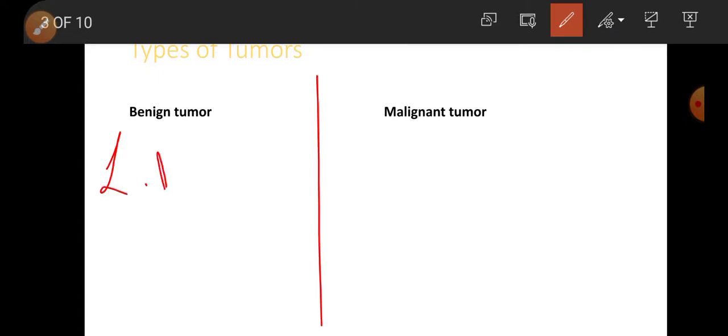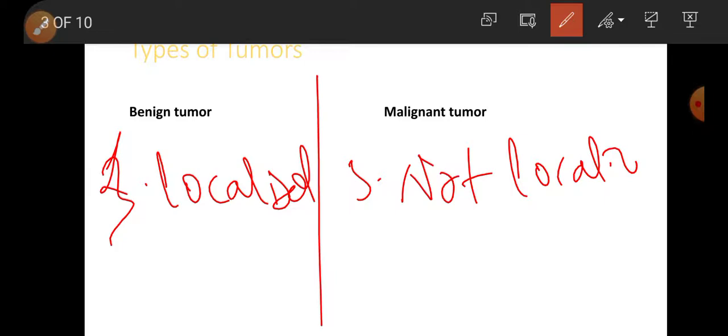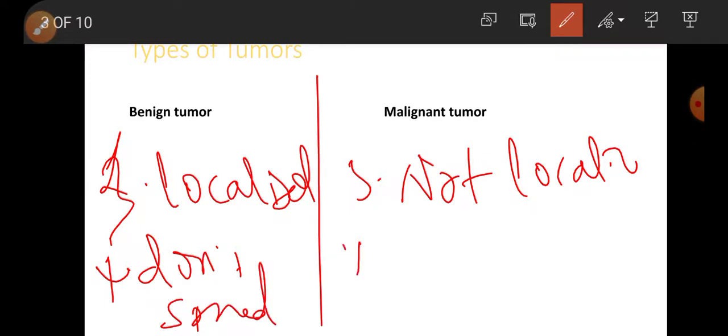Benign tumor is localized. However, malignant tumor is not localized. Benign tumor does not spread to other parts of the body. However, malignant tumor spreads to other parts of the body.